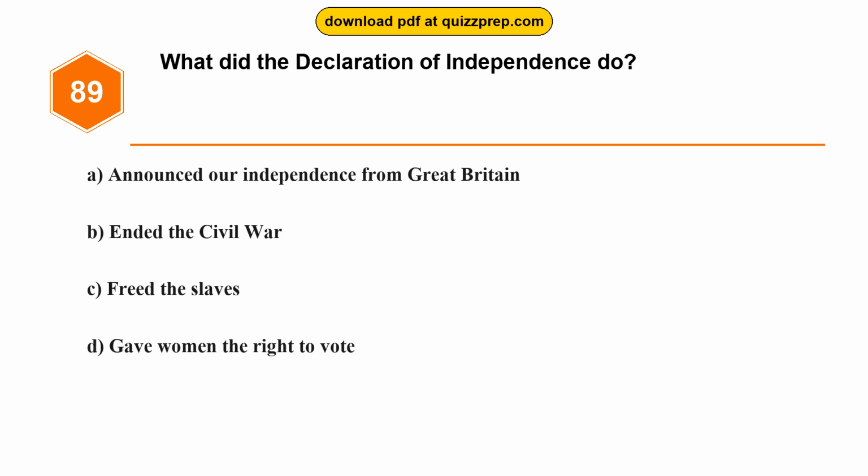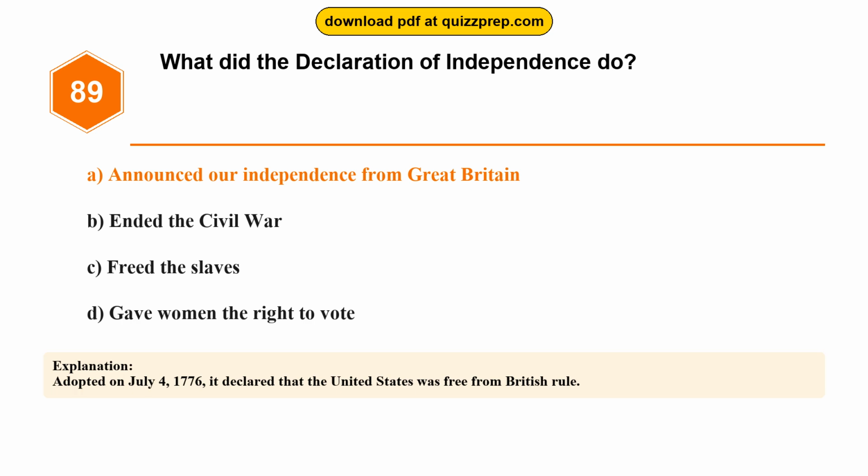Question 89. What did the Declaration of Independence do? Option A. Announced our independence from Great Britain. Option B. Ended the Civil War. Option C. Freed the slaves. Option D. Gave women the right to vote. The correct answer is option A. Announced our independence from Great Britain. Adopted on July 4, 1776, it declared that the United States was free from British rule.